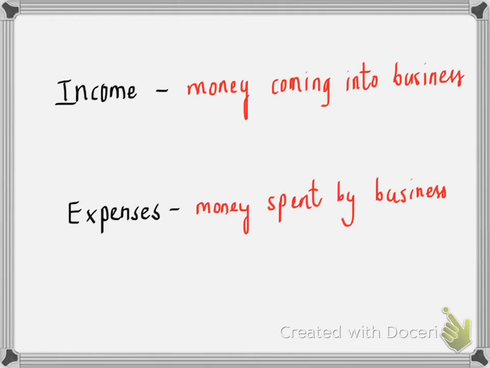The difference between income and expenses. So income is when the money is coming into business, and expense is when money is being spent by the business. So that means money is going outside the business. Also remember, whenever you're seeing which entry is debit and credit, you should always think in the point of view of a business, not as a customer or anything. As a business you should think.